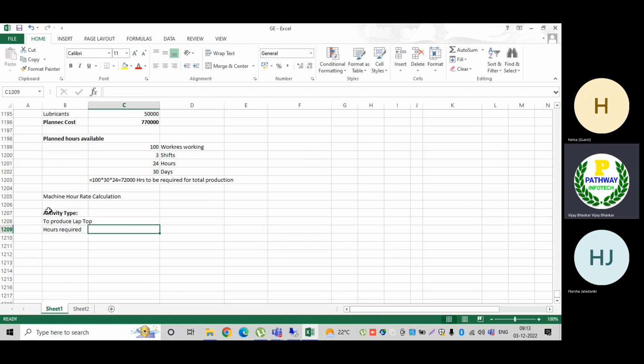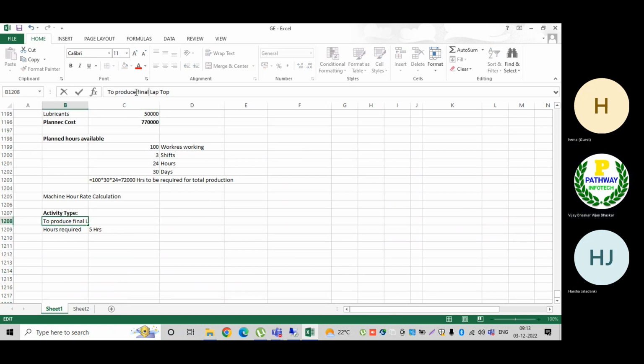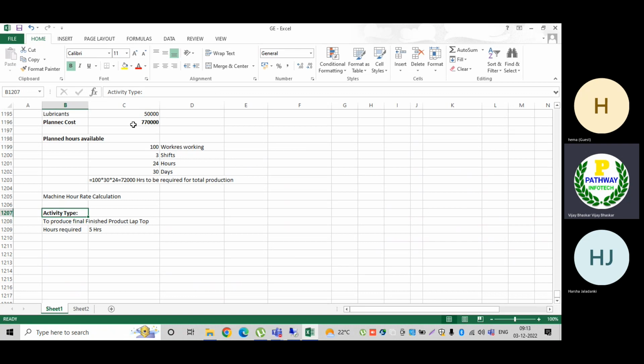As per my understanding, as per the calculation, 5 hours are required to manufacture one laptop. Remember, this is to produce the final finished goods, the finished product. So what is our product? Our product is a laptop. To produce the final product, the laptop, we would require 5 hours.